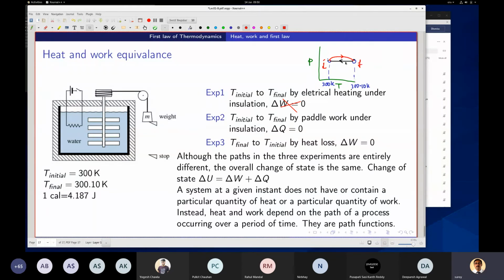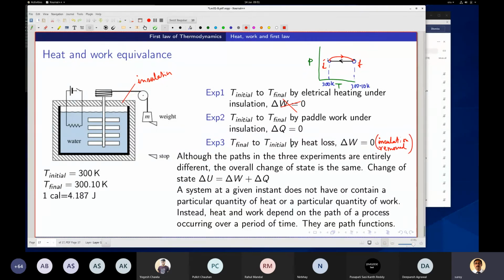And then you allow this insulation that you have, right? So this is the heat loss. Here you have no insulation, or insulation removed.